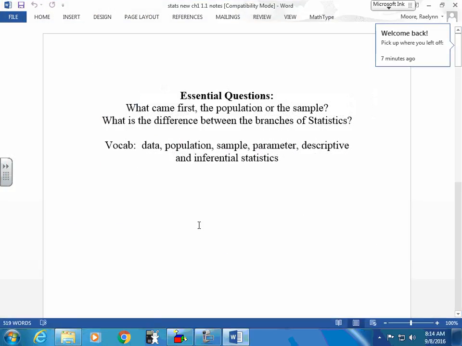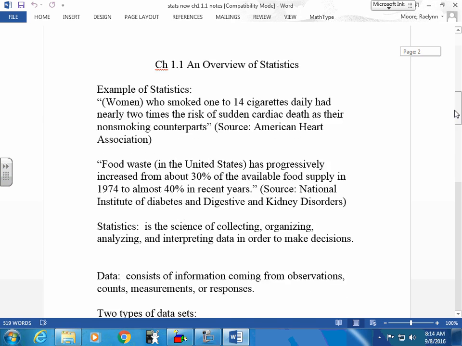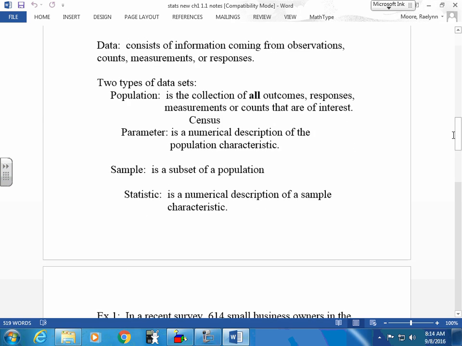A sample comes from a population. It can be the whole entire population, but a population is the big one. When you're looking to see if something they gave you is a sample or a population, always ask yourself, are there more? I'm surveying nurses. I have 254 nurses to survey. Are there more nurses than that? So that's my sample. My population is all nurses.